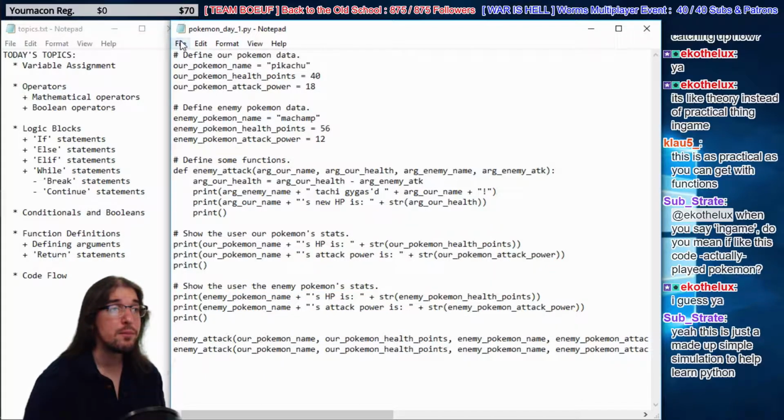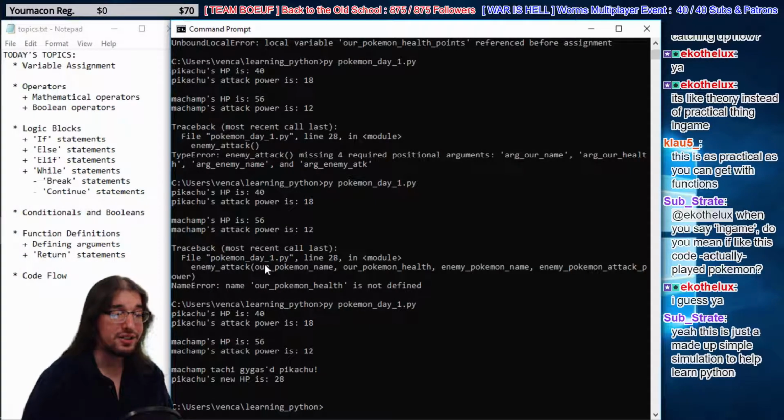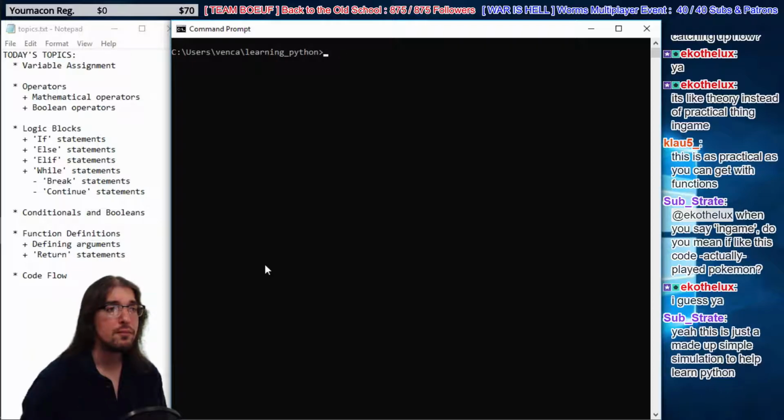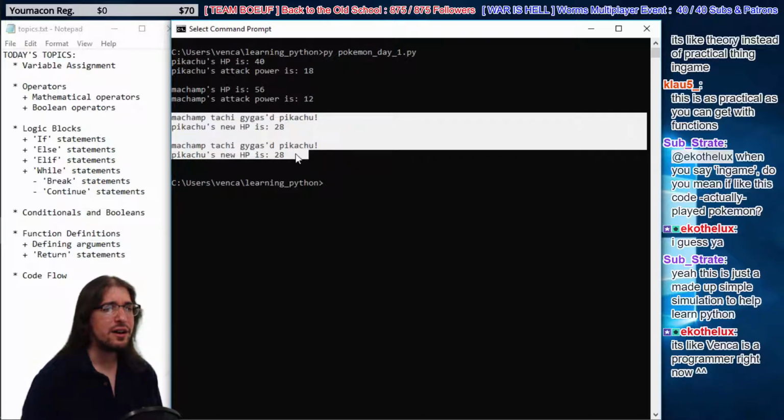But we're gonna have a bug, guys. Watch. It's not gonna work like you want it to work. I apologize, I'm a shitty programmer. Okay, so look, Machamp attacked twice. That's nice, but Pikachu's health is still 28. He didn't get attacked twice, right? He got attacked once, and then it repeated. He didn't actually lose any health.